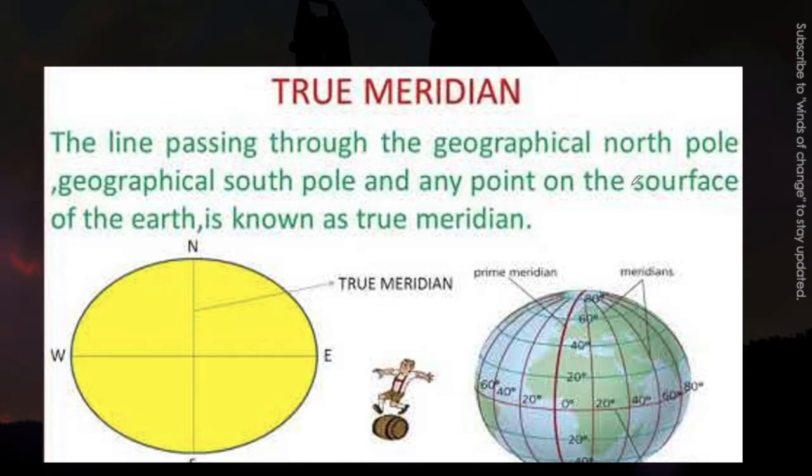This is the definition of the true meridian. You can see here a line passing through the geographical north pole, geographical south pole, and any point on the surface of the earth is known as true meridian. You can see here, these lines converge at northern and southern hemisphere. So these are not parallel to each other.